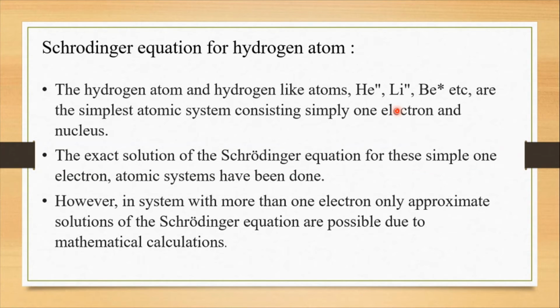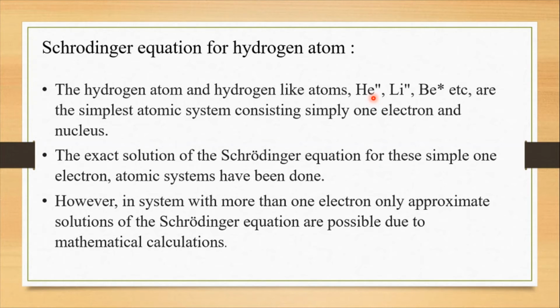So students, point out here that it is helium plus, lithium 2 plus and beryllium 3 plus. By mistake these signs are there. I am repeating, it is helium plus, lithium 2 plus, beryllium 3 plus.